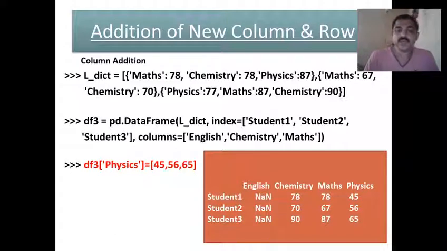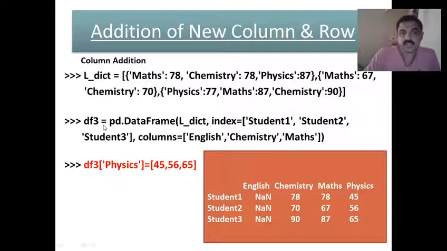So now how to add a new column or row to an already created data frame. You can see here a list of dictionaries created. The keys of the dictionary are maths, chemistry and physics here, and its values are 78, 78 and 87 in the first dictionary. Similarly, there is one more dictionary here. Then again, there are three dictionaries. That is a list of dictionaries, one list which contains three dictionaries, right?